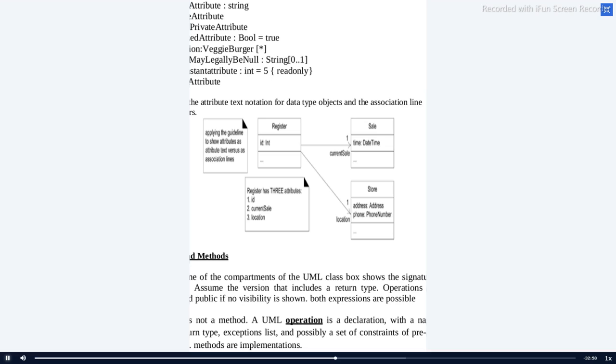For example, consider this. For register, if you are including three attributes, one is ID, the second is current sale, and the third is location. You have to correlate with the sales and with the store for converting it into derived attributes, as we have already discussed. So ID colon integer is the right way, so there is no issue. If you are going to include the sale, you have to include it as current sale colon sale. And if you're going to include location, then location colon store.